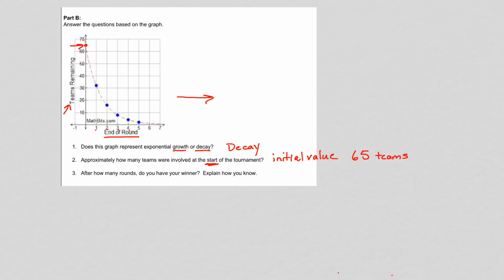Then the third question, after how many rounds do you have your winner? When you have a winner, that means you only have one team left. So it's hard to see exact numbers on this graph, but I'm going to say that right here, it looks like if we go over to the x-axis, maybe we have 2 teams left. So after 5 rounds, and those 2 teams have played against each other, then we're going to have our winner. So after 5 rounds, that's when we only have one team left.